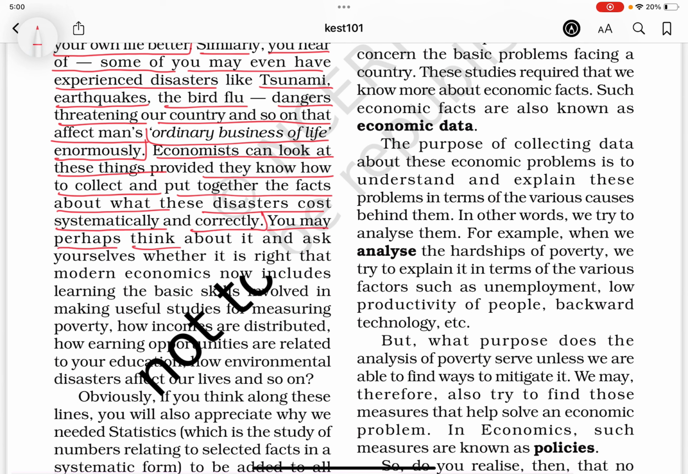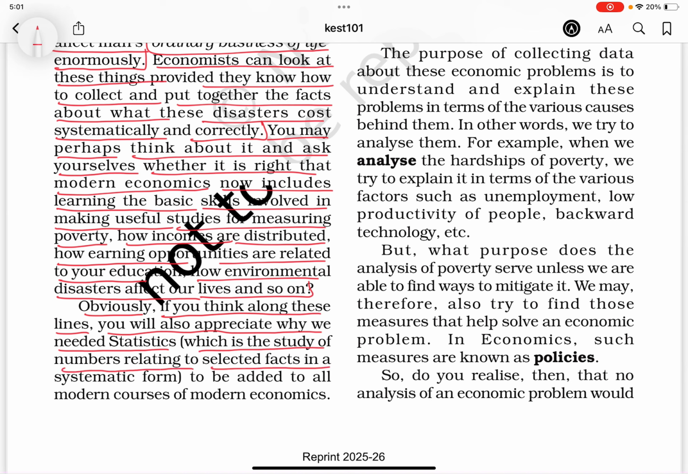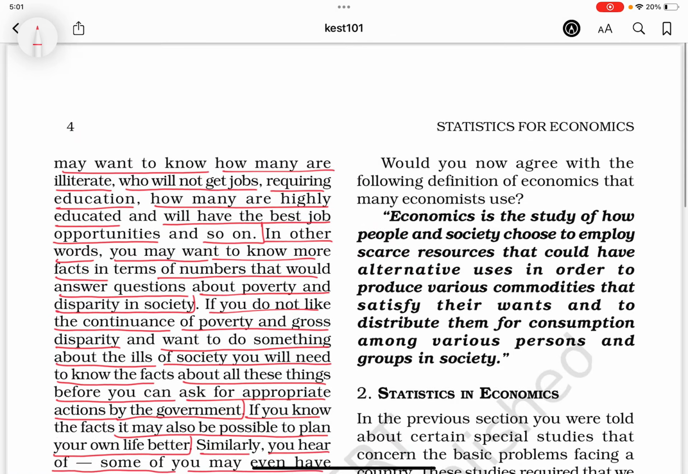You may perhaps think about it and ask yourselves whether it is right that modern economics now includes learning the basic skills involved in making useful studies for measuring poverty, how incomes are distributed, how earning opportunities are related to your education, how environmental disasters affect our lives, and so on. Obviously, if you think along these lines, you will also appreciate why we needed statistics, which is the study of numbers relating to selected facts in a systematic form, to be added to all modern courses of economics.